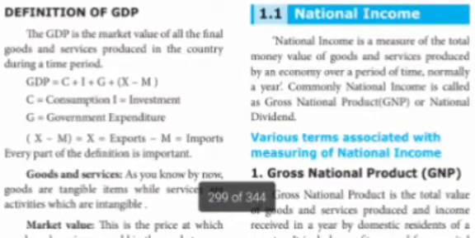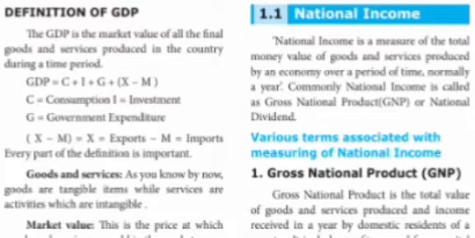Now we will see the definition of GDP. The GDP is the market value of all the final goods and services produced in the country during a period of time. That time period is 1 year.